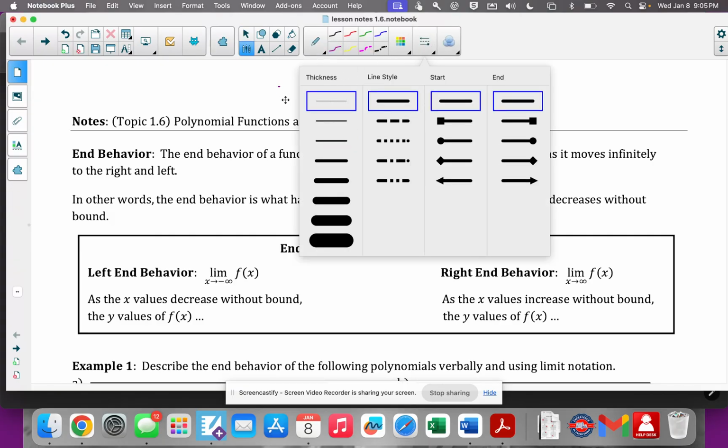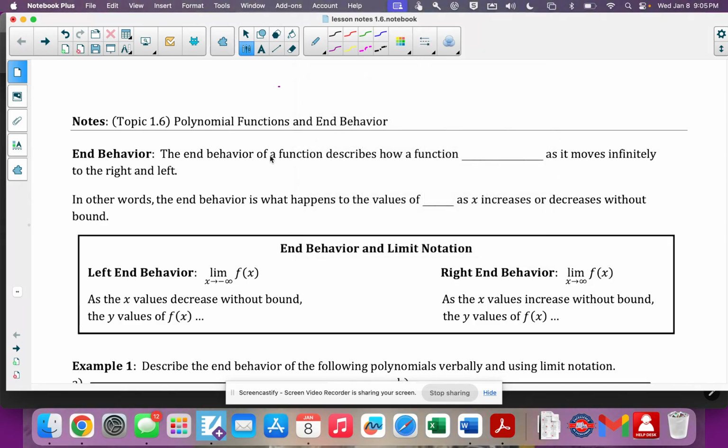Okay, so end behavior is the behavior of a function, and it describes how the function behaves as it moves infinitely to the left and the right. So basically, as it's going towards positive infinity for the x, or as it's going towards negative infinity for the x. So left and right. Okay. And when we're talking about the behavior, we're talking about what is the y, right? Or the f of x doing. Okay. So remember, please, f of x is y.